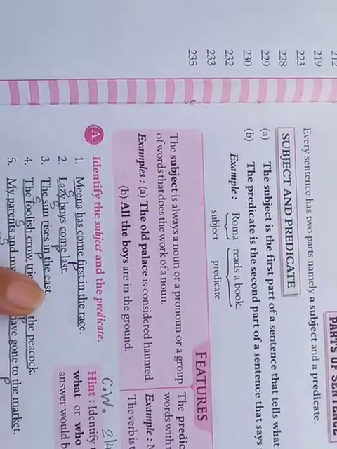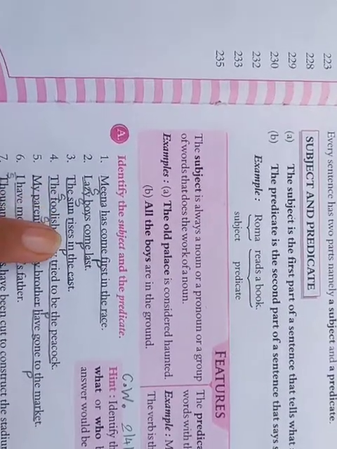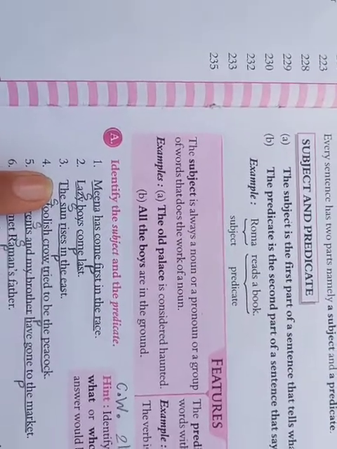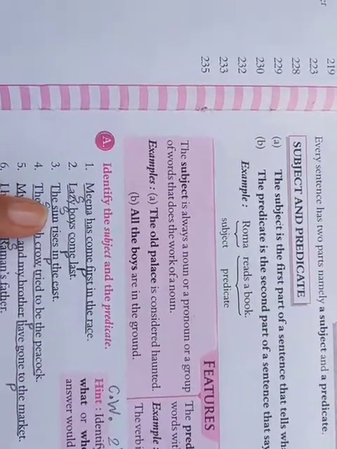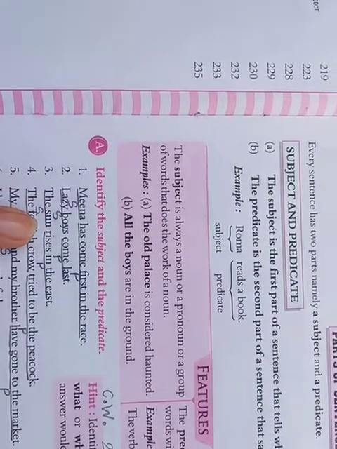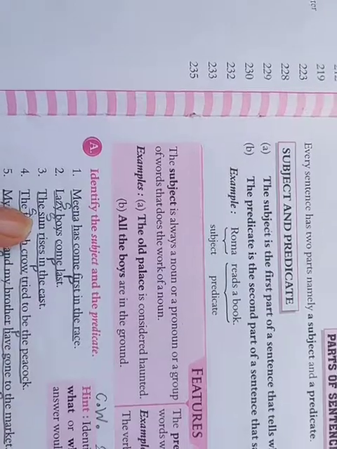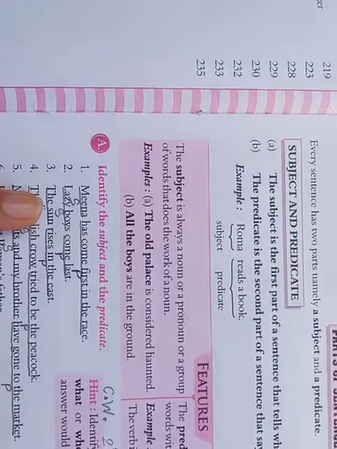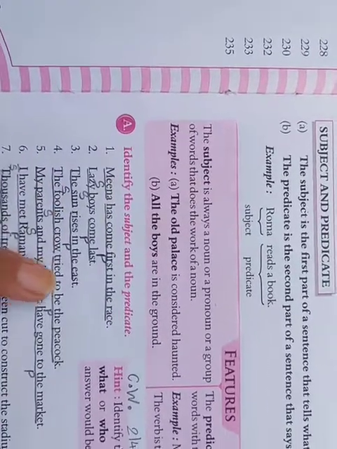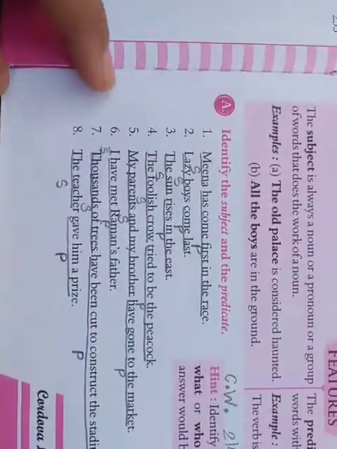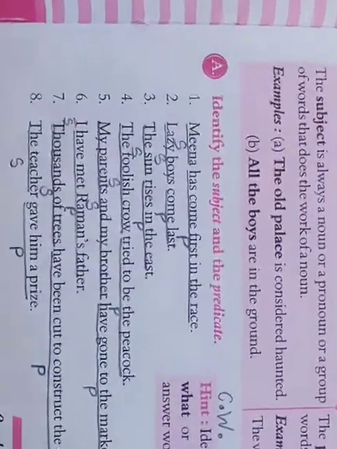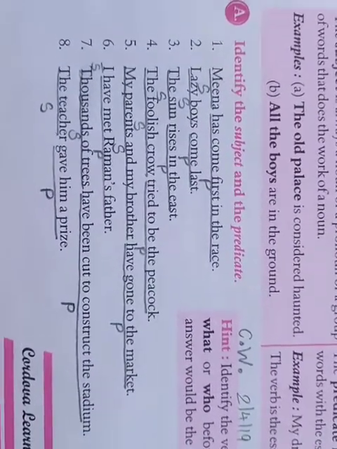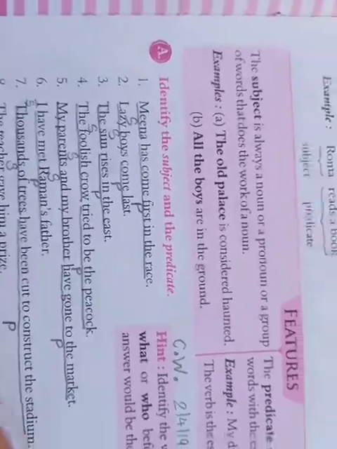Lazy boys come last. The sun rises in the east. As we all know, the sun. Why has the been added here? Because the sun is a natural thing, and that is why sun, moon, any river name, there we use the article the. So the sun is the doer of action. Subject. Rises in the east, that is predicate. So rest all are like this only. You can see. So do this exercise once in your notebook. I hope that this will be helpful to you.